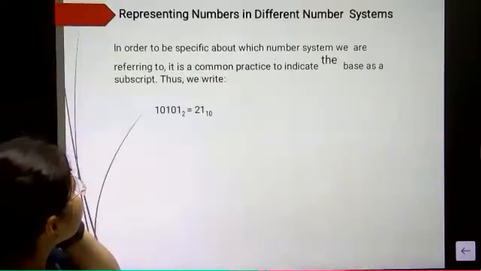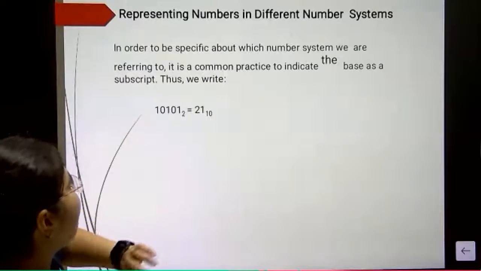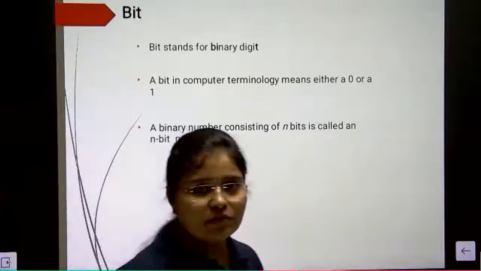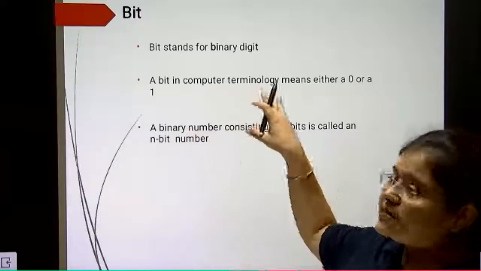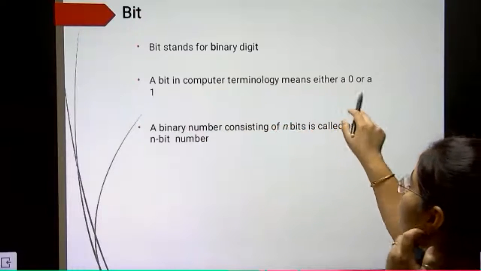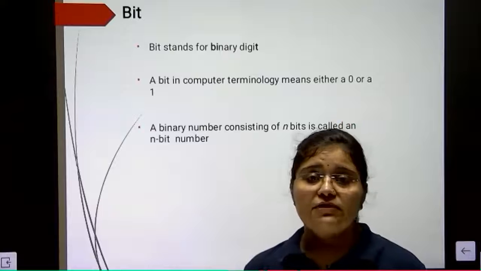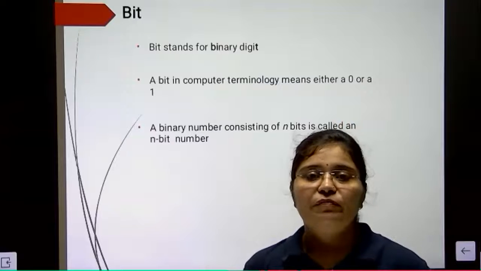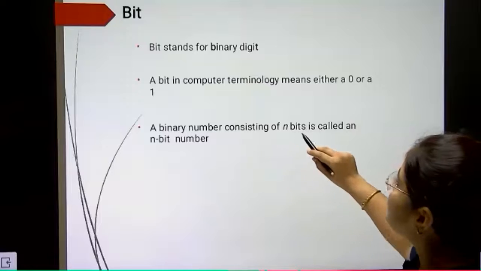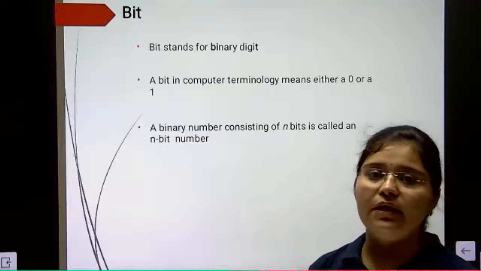ठीक है. Now, so this thing we have practiced already. Now this thing you have to remember, a bit. Bit stands for binary digit. A bit in a computer terminology means 0 or 1. So if someone asks from you what is the meaning of bit, it means 0 or 1. A binary number system consists of n bit is called n bit number.